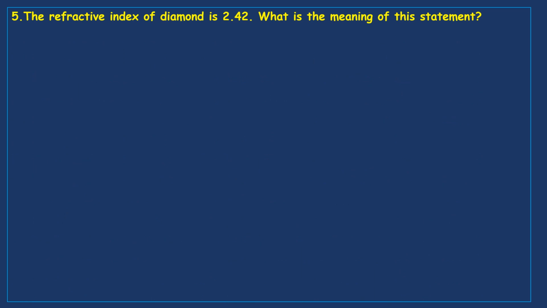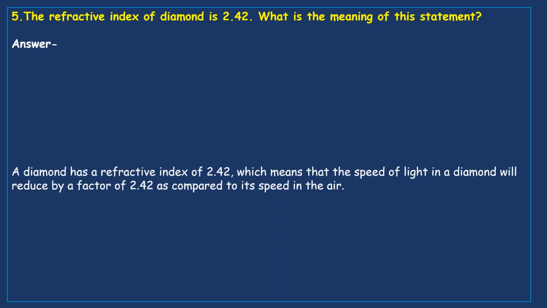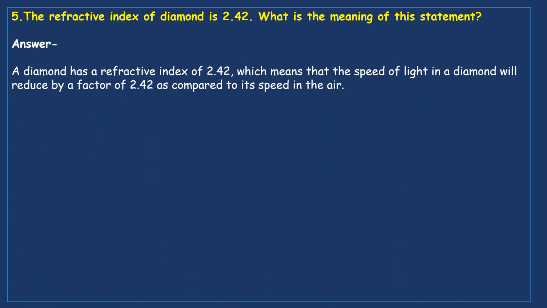The refractive index of diamond is 2.42. What is the meaning of this statement? So this is the highest refractive index, in which the speed of light is very slow, and moreover light bends towards the normal. Let's see the answer. A diamond has a refractive index of 2.42, which means that the speed of light in a diamond will reduce by a factor of 2.42 as compared to its speed in the air.